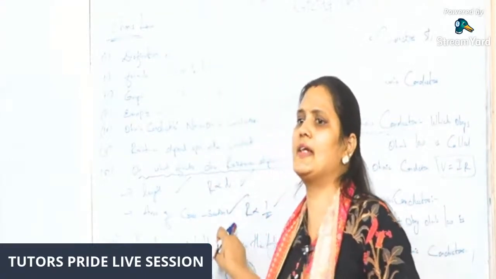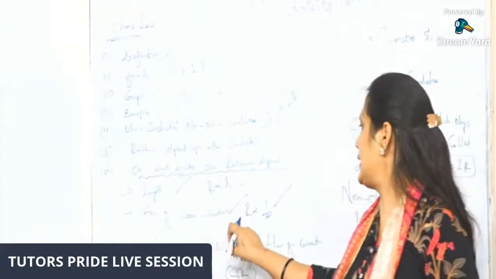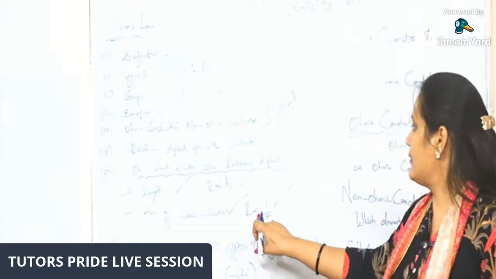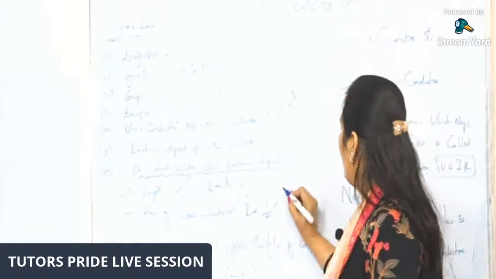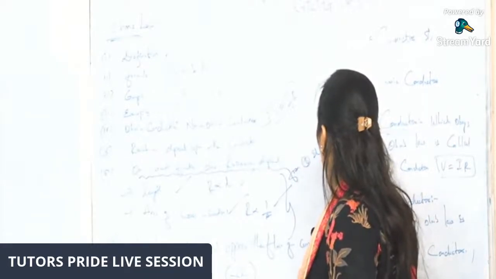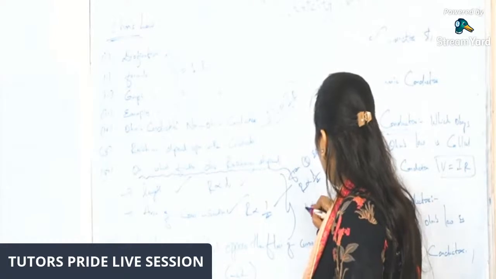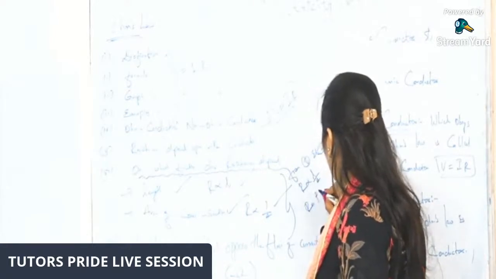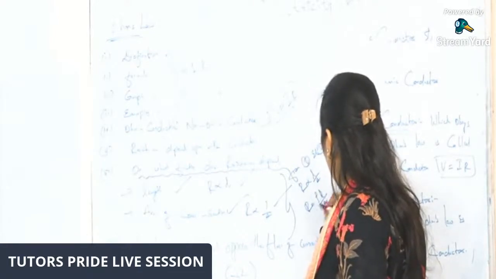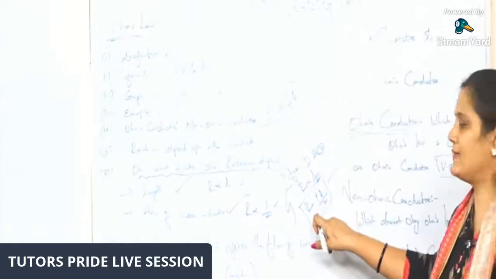So we can say it is inversely proportional to the area of cross section, that is R is proportional to 1 by A. So on the whole, from 1 and 2, we can say R is proportional to L by A. To remove the proportionality, I have introduced a constant. So this is the relationship between resistance and resistivity.